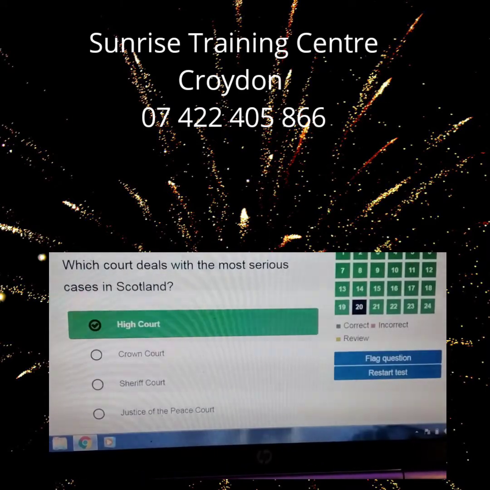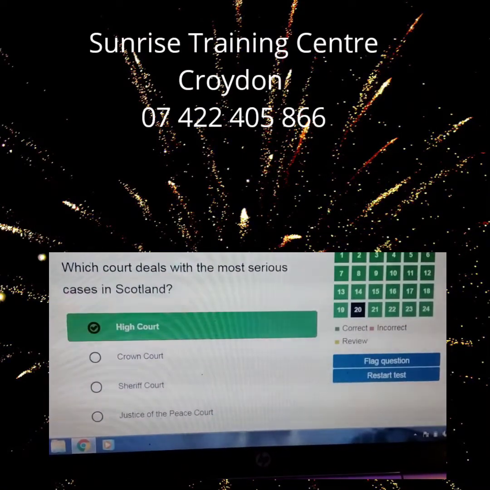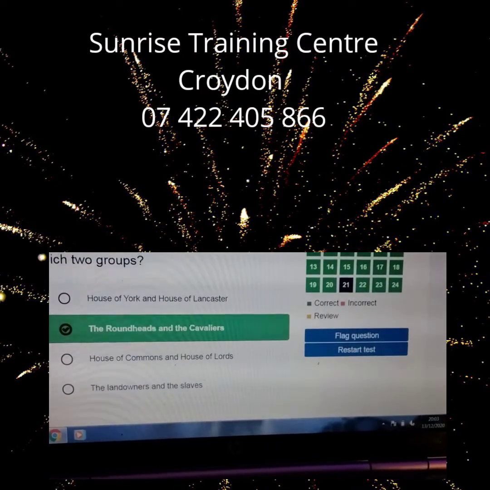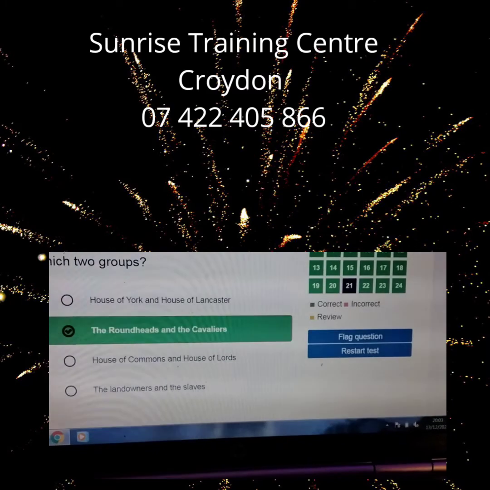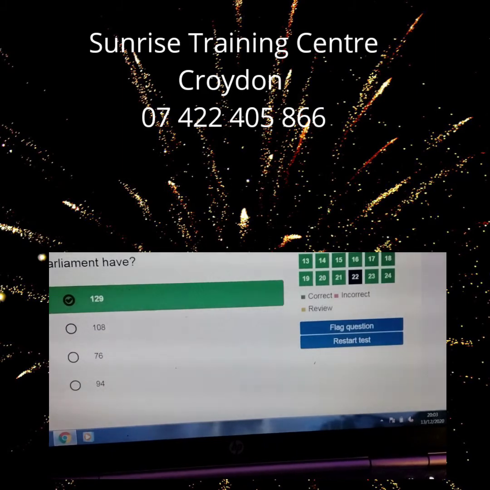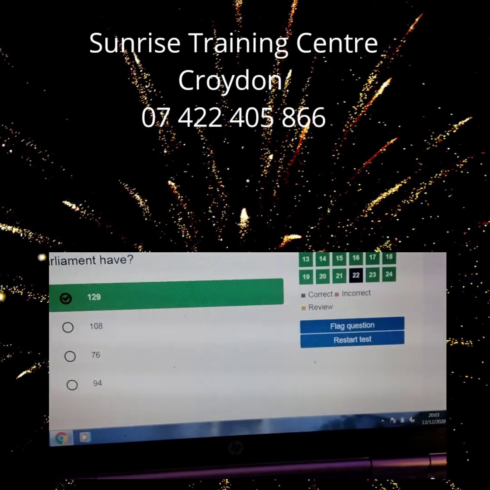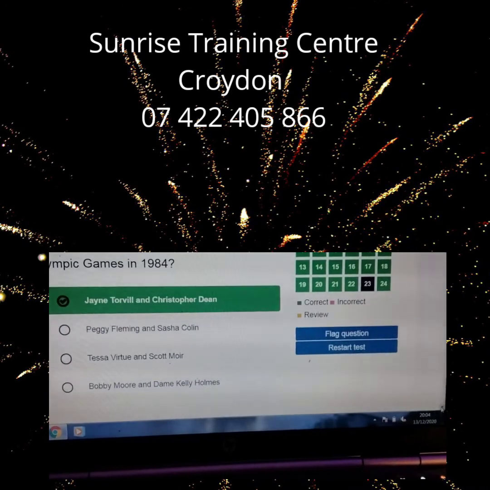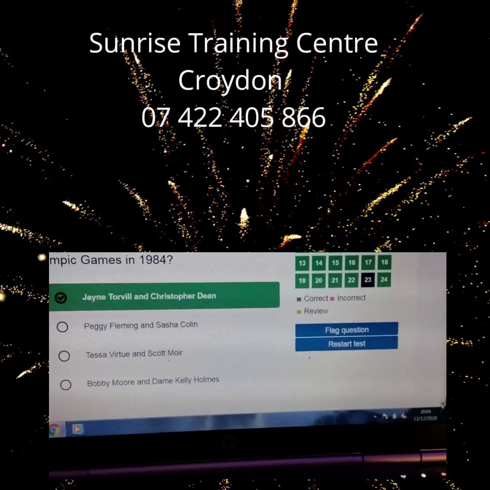Which court deals with the most serious cases in Scotland? High Court. The Civil War in 1642 split the country into which two groups? The Roundheads and the Cavaliers. How many members does the Scottish Parliament have? 129 members. Who won gold medals for ice dancing at the Olympic Games in 1984? The couple, Jane Torvill and Christopher Dean.